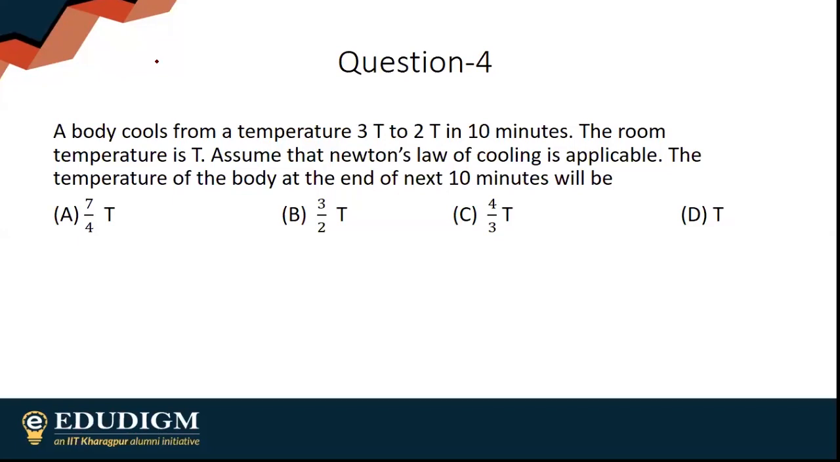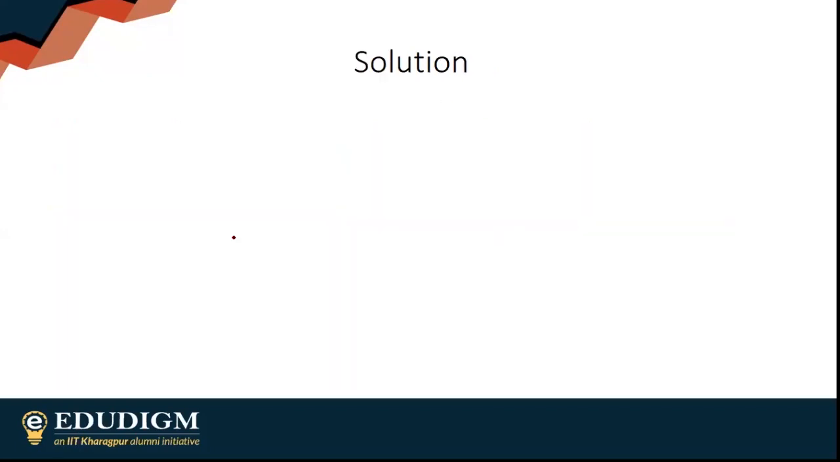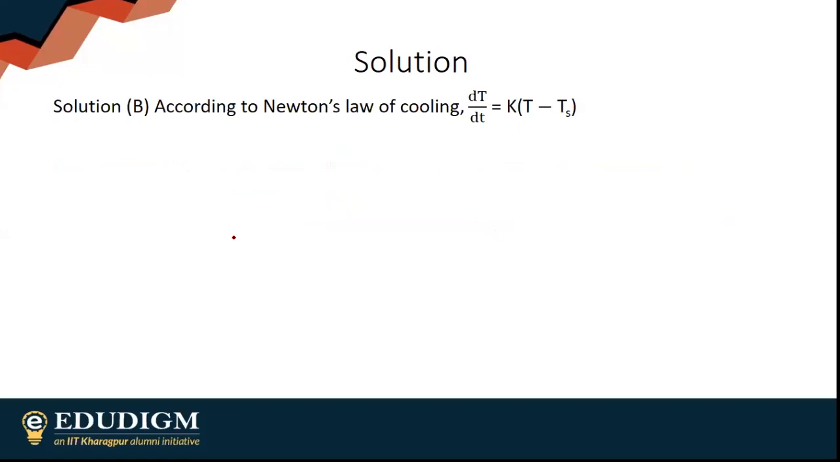But of the four answers, everyone is saying option D. Nita is saying option D. Anushree is saying option D. So let us see. The answer is option B. Nita says option B.